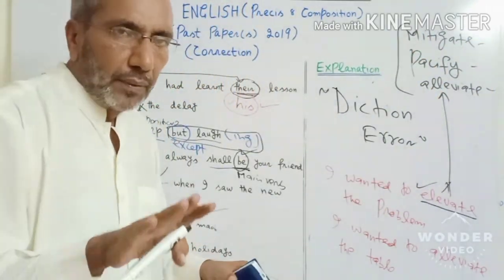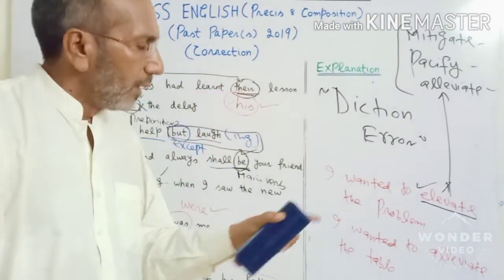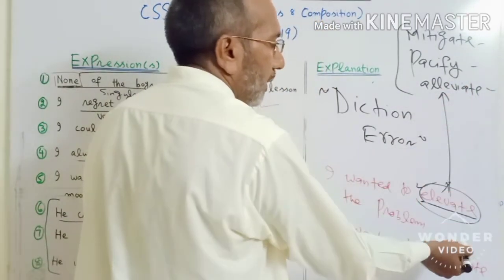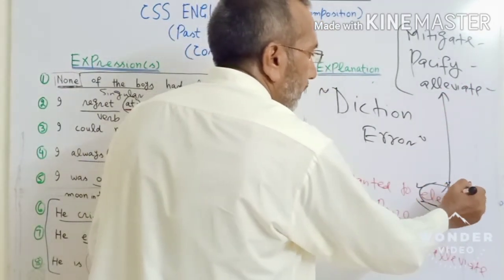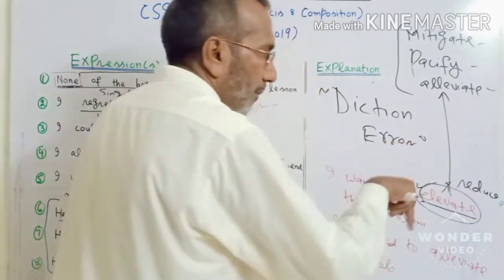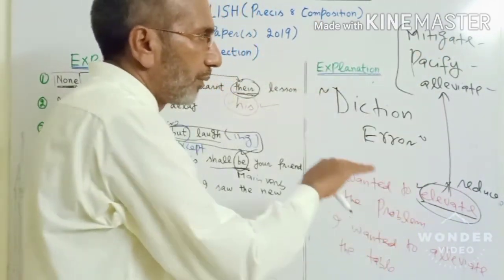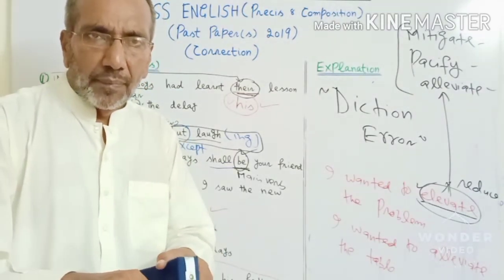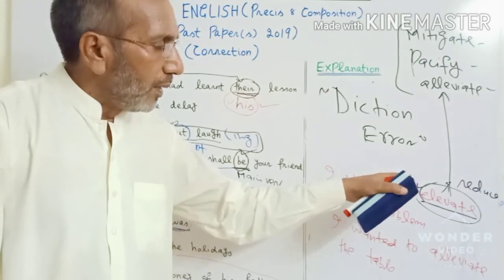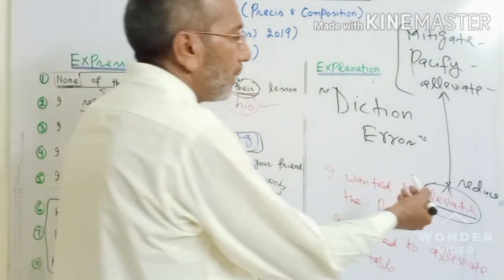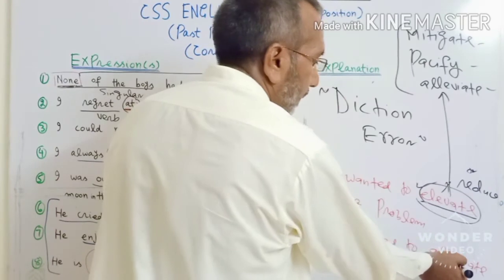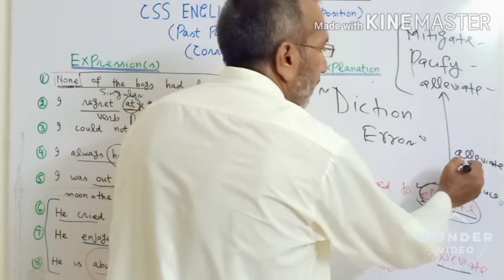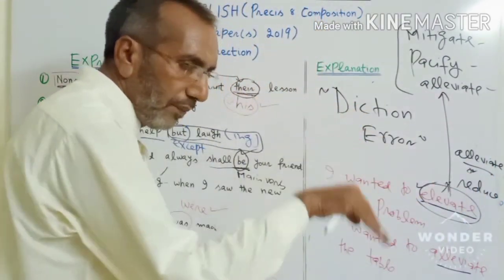You just wanted to reduce the intensity of that. If I replace this elevate with any of these, or something like this, right? If you just say reduce, it's almost okay. You say, I want to mitigate the problem, I want to pacify, alleviate, assuage, smooth, or smoothen. So this is fine, okay? Instead of reduce, the more formal word is, suppose, alleviate, so I think it would sound better. Now it's okay. I wanted to alleviate the problem.